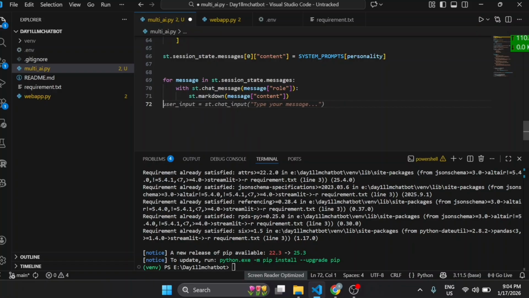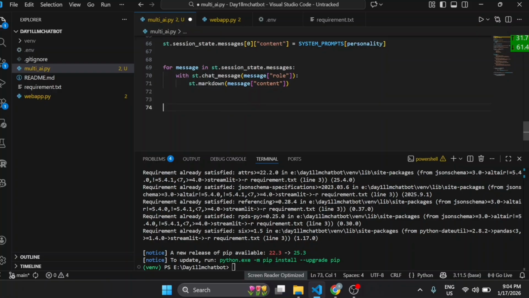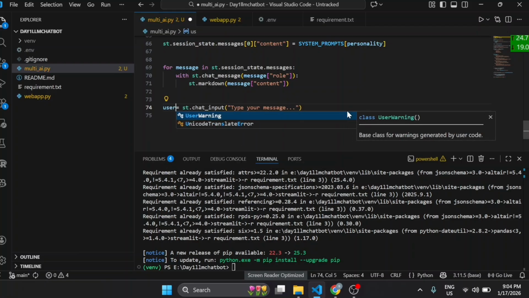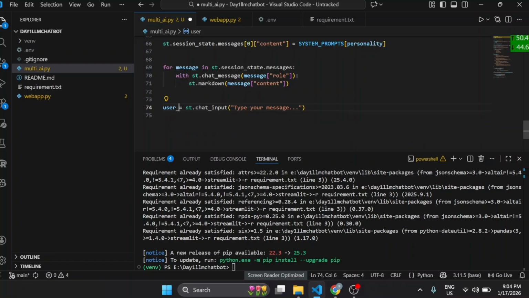Now we will make one user input box. It will create, like in any LLM model, an input box at the bottom of the screen from where the user can insert a prompt. For it, you have to write st.chat_input. st.chat_input is always used for the user input box. We will store this in one variable. You can keep any variable name, but always keep a familiar variable name so that you won't get confused when you come back. So it is for user input.